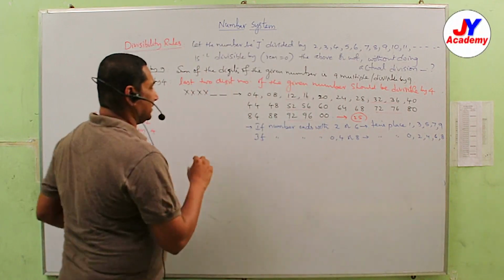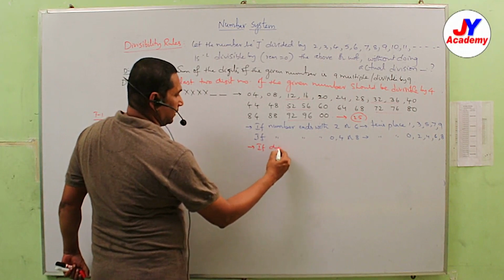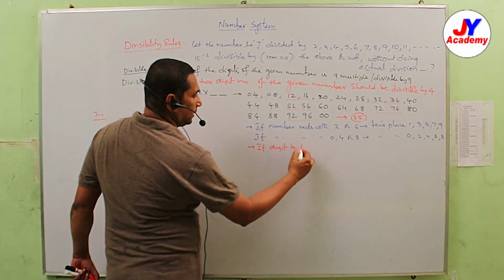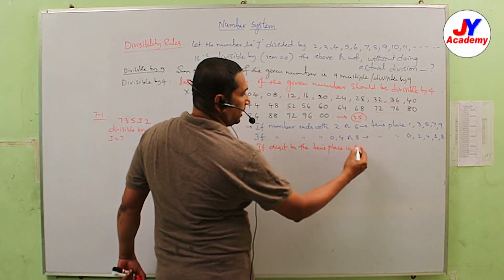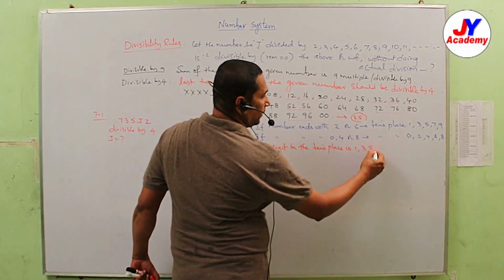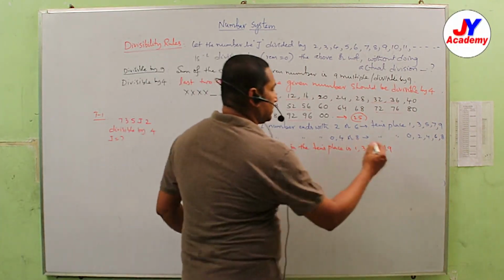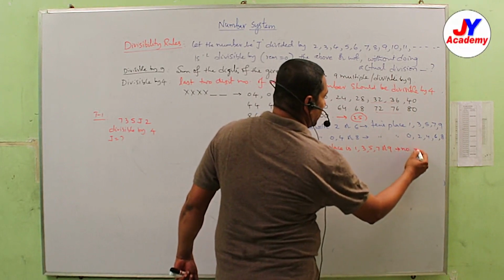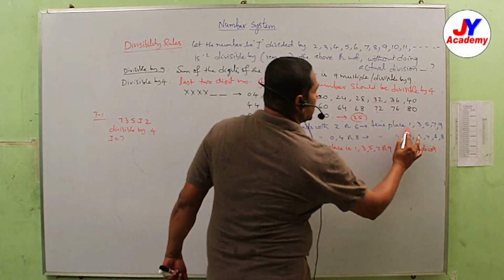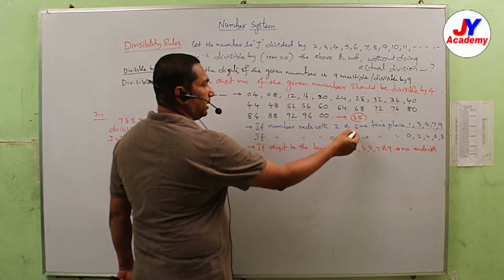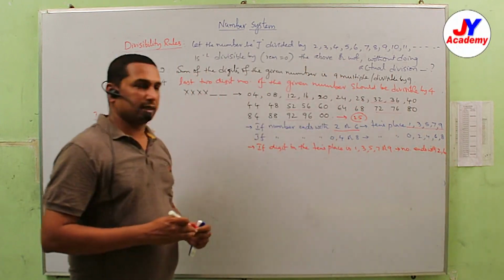If the tens place is given: if the digit in the tens place is 1, 3, 5, 7 or 9, then the number ends with 2 or 6.